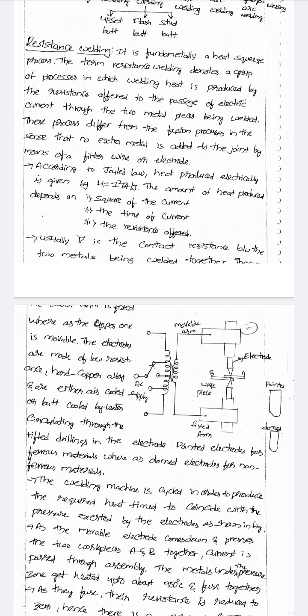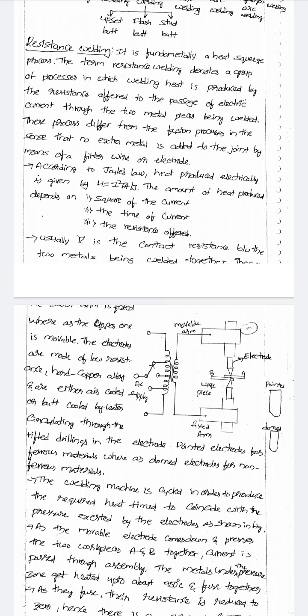The term resistance welding denotes a group of processes in which welding heat is produced by the resistance offered to the passing of electric current through the two metal pieces being welded.